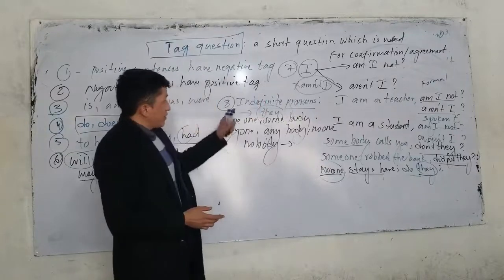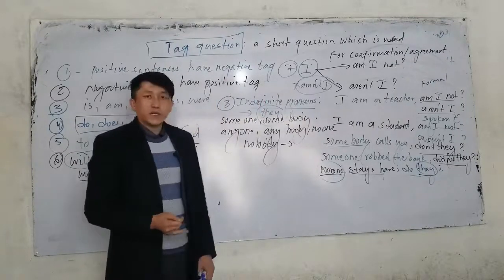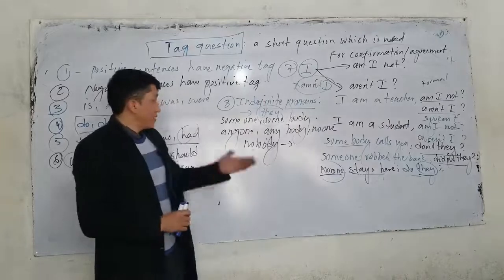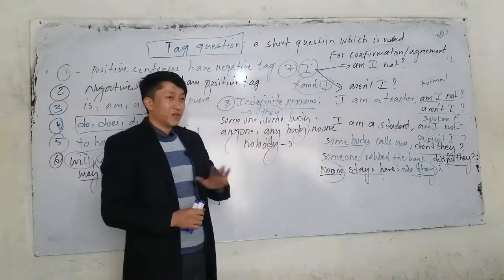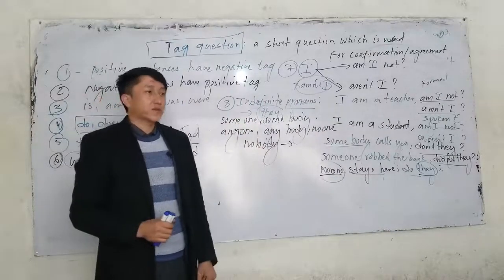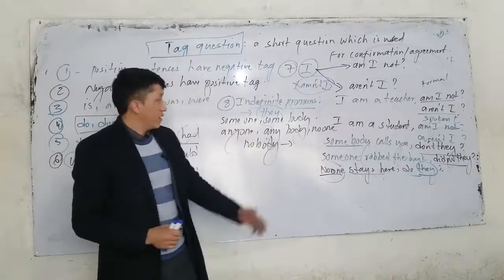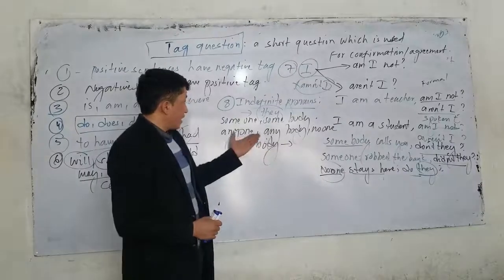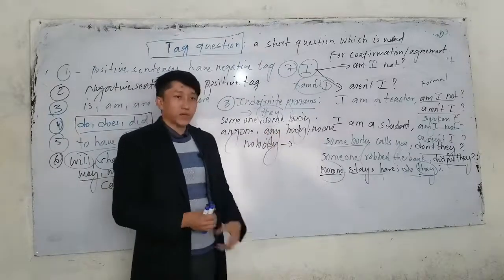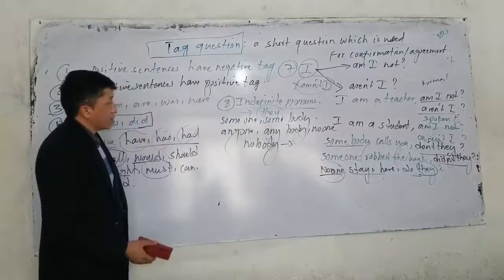Now, for indefinite pronouns, what is the pronoun here? The pronoun should be they. We cannot use the noun, so here we don't use somebody. What should I use here? They. Whether it is somebody, someone, anybody, anyone, no one, or nobody. Understood? Now, let's talk about another rule.